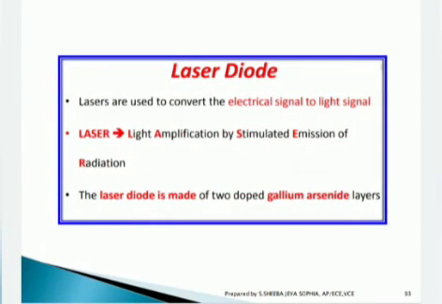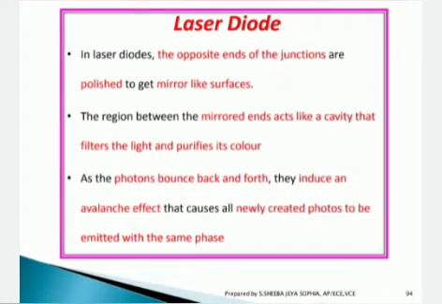This laser diode is used to convert electrical signal to light signal. Laser is nothing but light amplification by stimulated emission of radiation. This laser diode is made of 2 doped gallium arsenide layers. In laser diodes, the opposite ends of the junction are polished to get mirror-like surfaces, and the region between the mirrored ends acts like a cavity that filters the light and purifies its color. As the photons bounce back and forth, they induce an avalanche effect that causes all newly created photons to be emitted within the same phase.